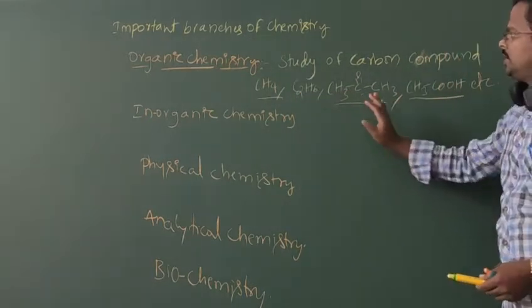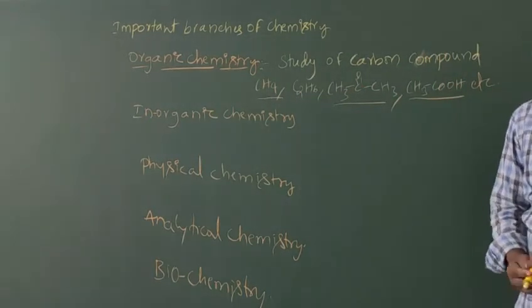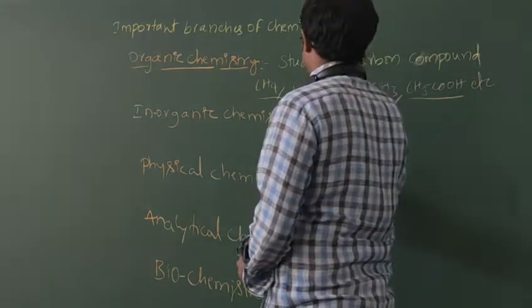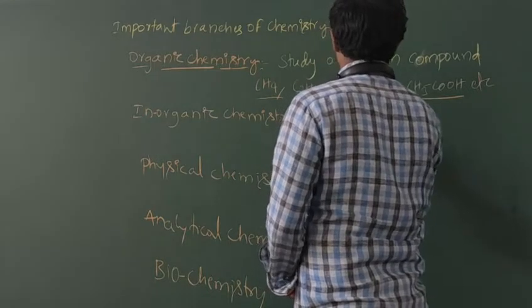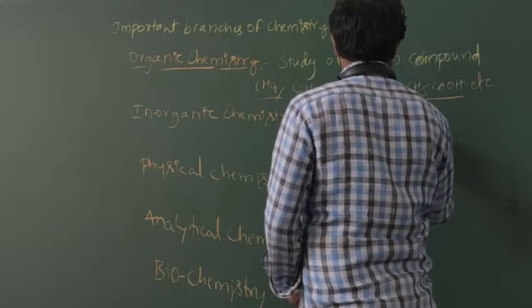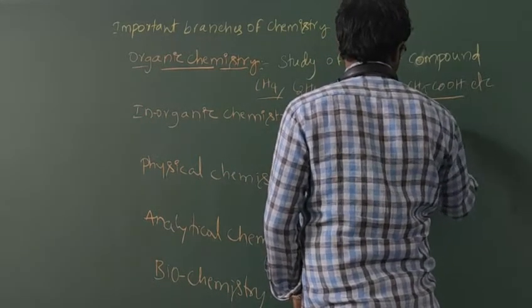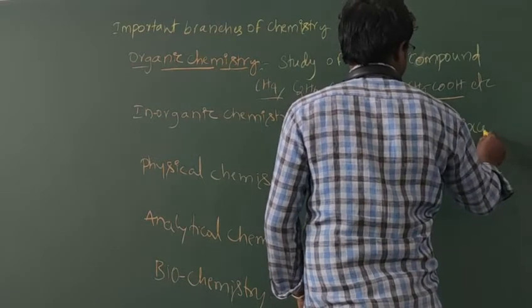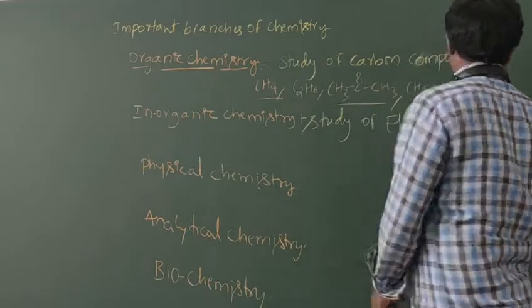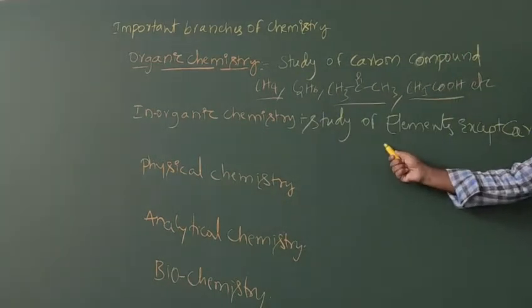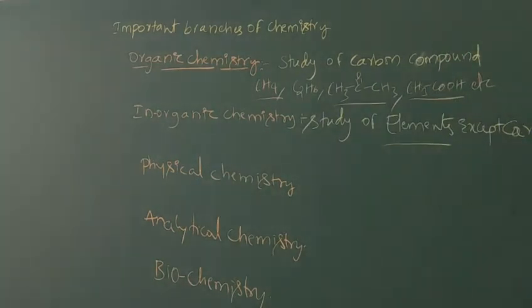Next, what is inorganic chemistry? Inorganic chemistry is simply the study of elements except carbon.